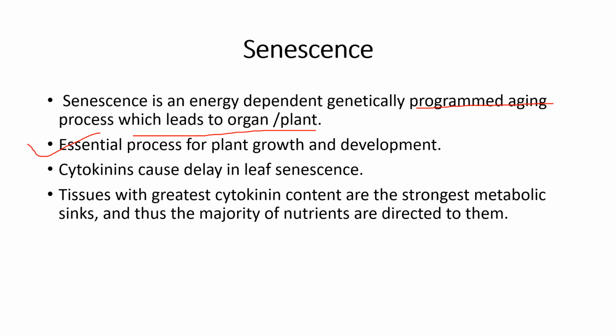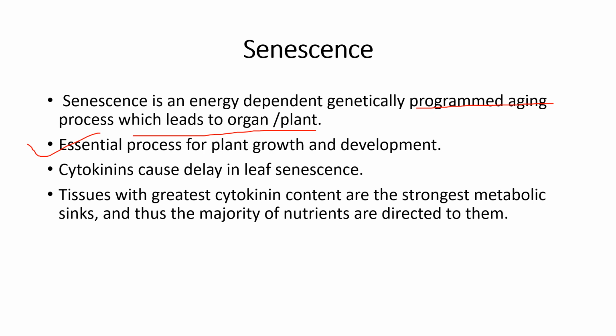There are many hormones which act as positive regulators of senescence, while others act as negative regulators. In the case of cytokinins, they cause a delay in leaf senescence. For example, if we take a leaf and treat a small spot on the leaf with cytokinin, that spot will remain green after the surrounding tissues on the same leaf begin to senesce.